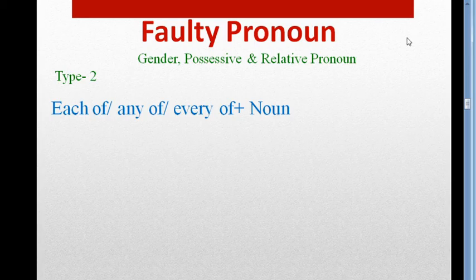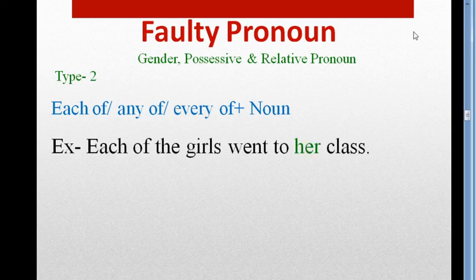If the gender is unclear, then you can use they, or his or her. Example number 1: Each of the girls went to her class.